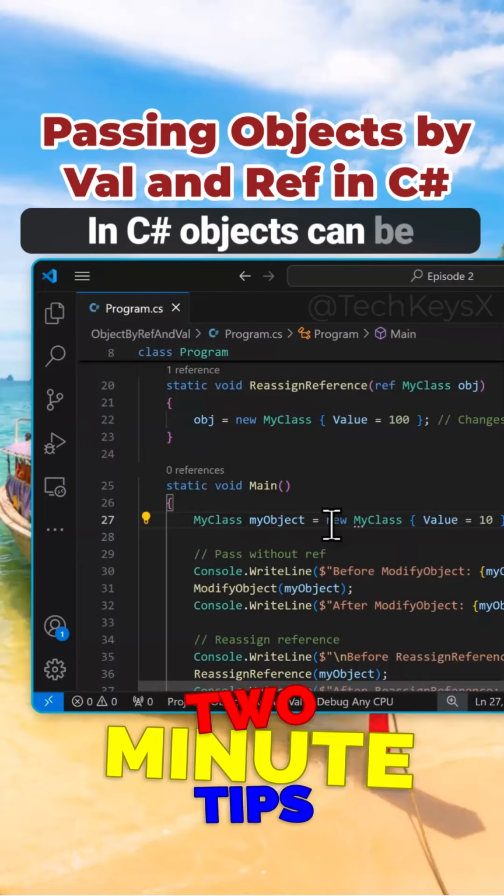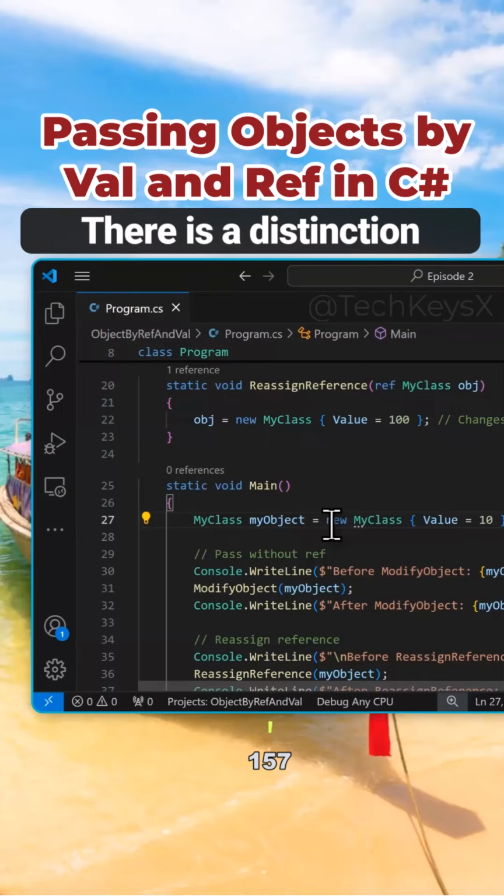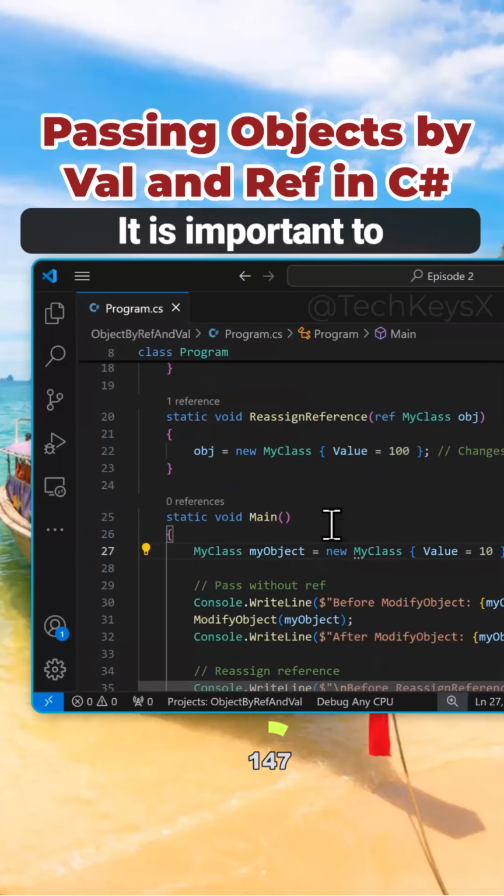In C#, objects can be passed by value or by reference. But it is important to understand there is a distinction between a primitive data type being passed by value and objects being passed by value, because objects passed by value can still be modified, and passing by reference means a completely different thing than passing by value. It's important to understand how this works.